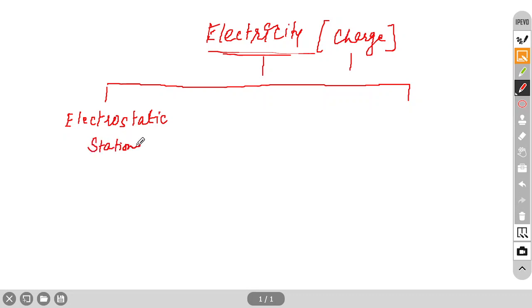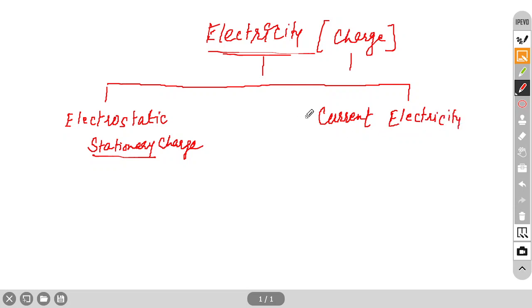There are only two possibilities: either the charge is stationary or it will be moving. Moving charge we generally call current electricity. So broadly we can divide this chapter into two parts, electrostatics and current electricity. Only two parts are there.